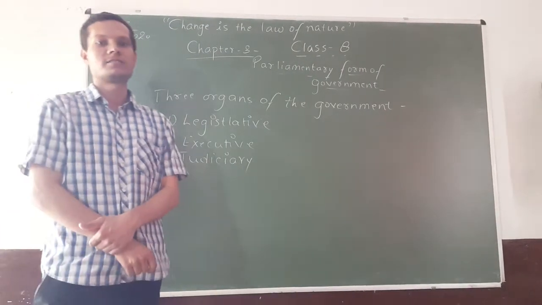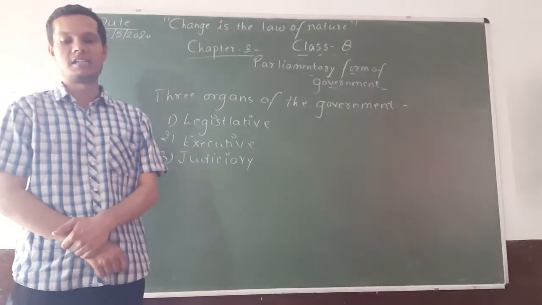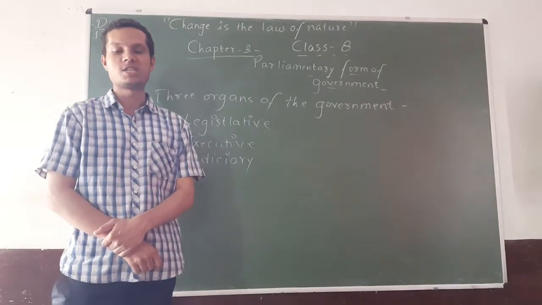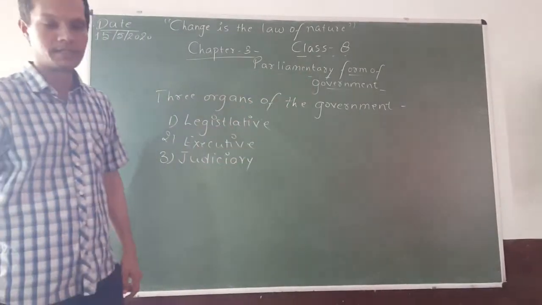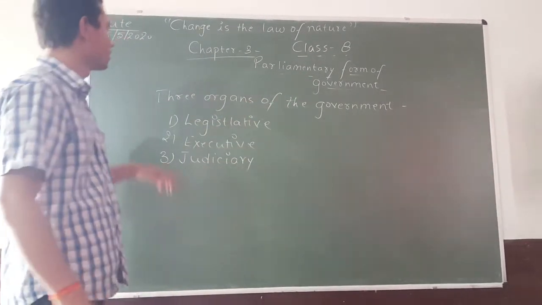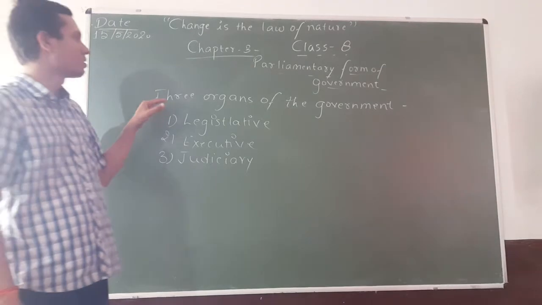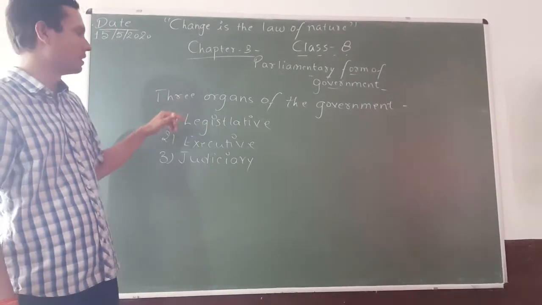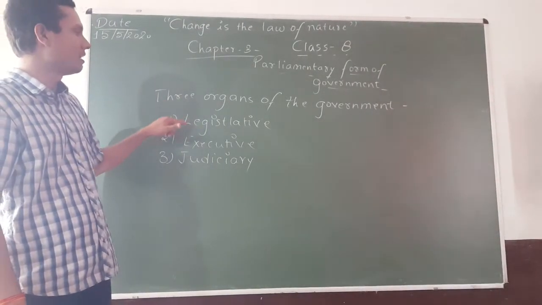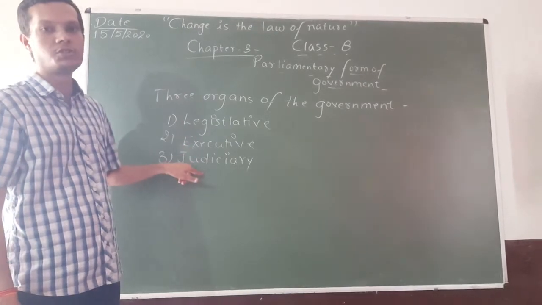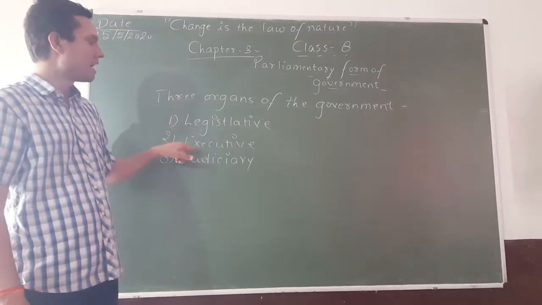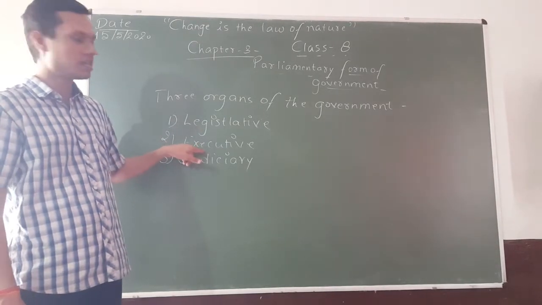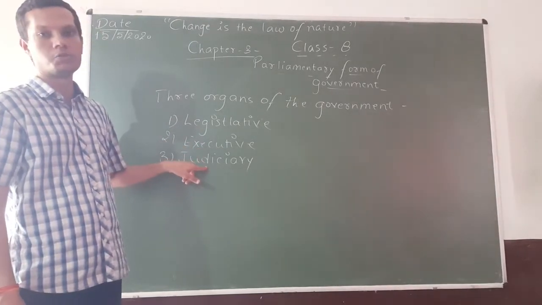Morning class. We are going to start the third chapter of civics, that is parliamentary form of government. So first of all, we have to discuss what are the three organs of the government. Three organs of the government are legislative, executive, and judicial. Legislative frames laws, executive enforces those laws, and judiciary is the guardian of the constitution.